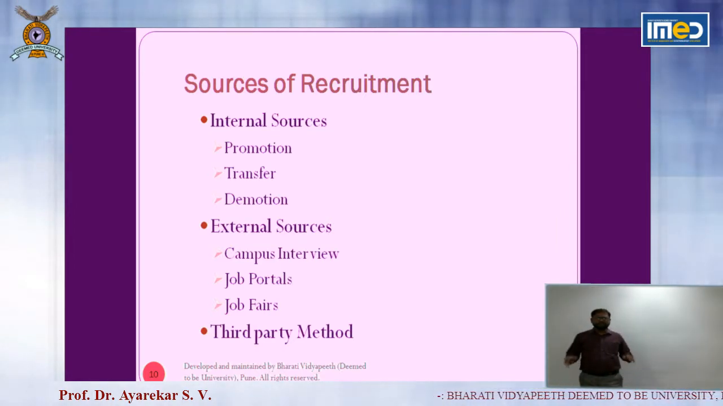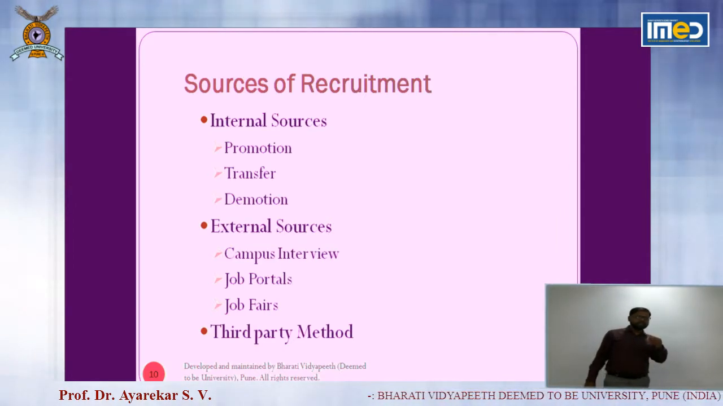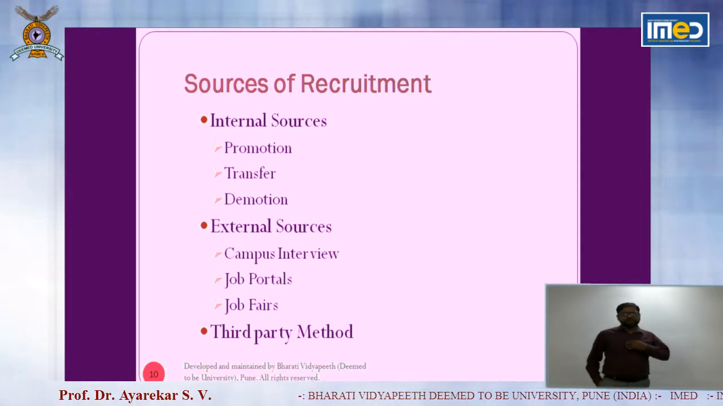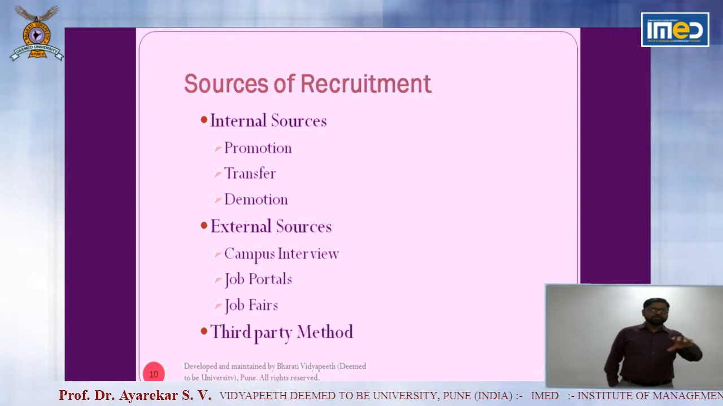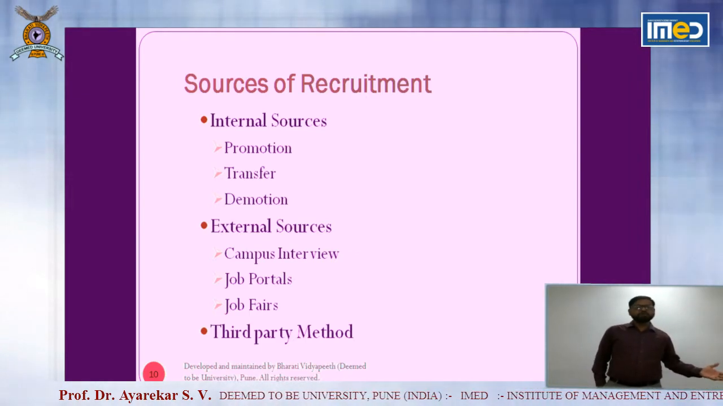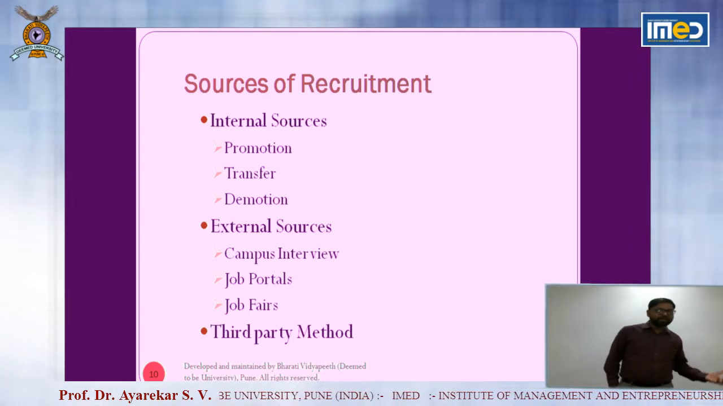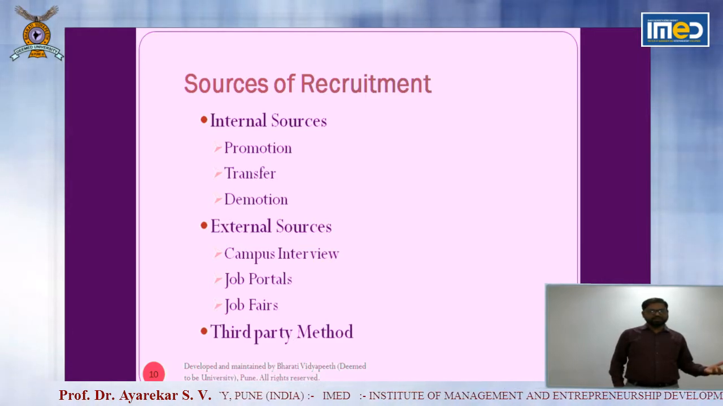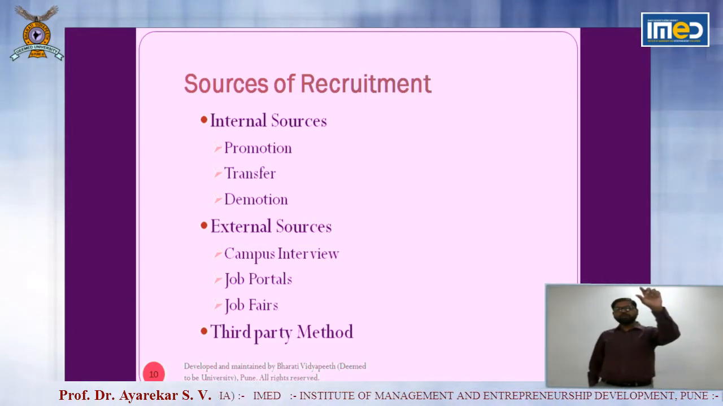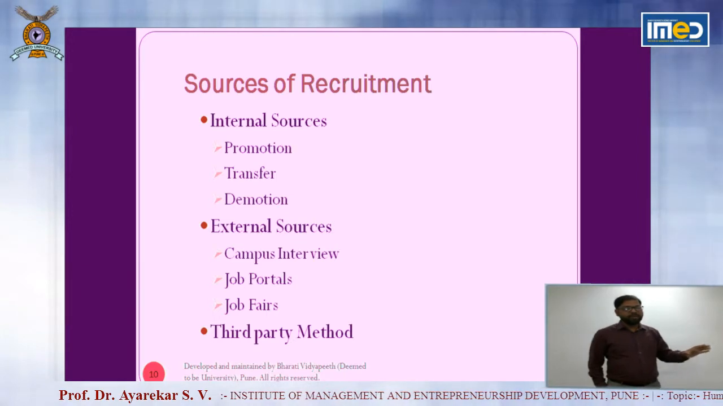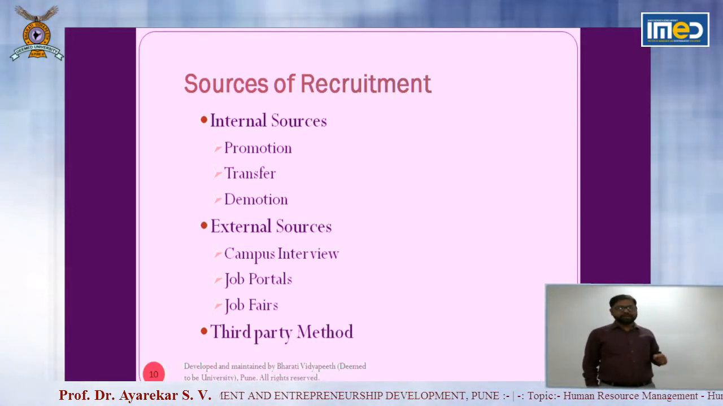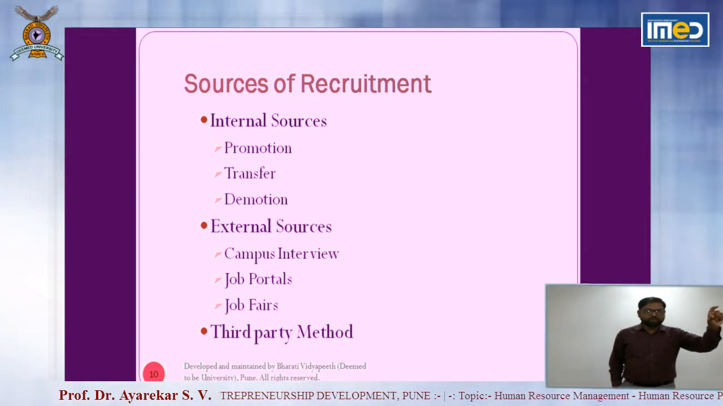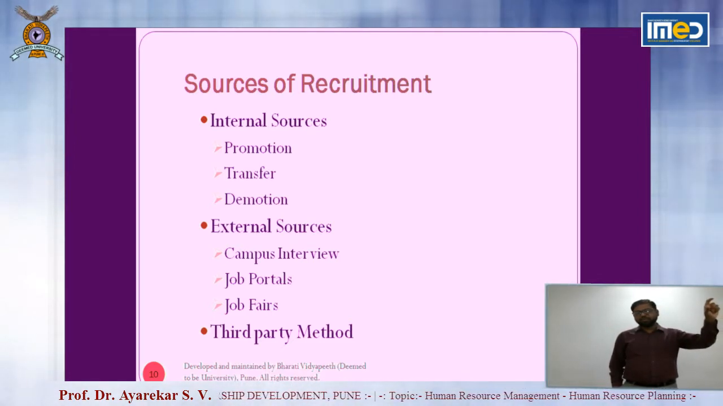Sources of recruitment. There are 3 sources of recruitment: internal sources, external sources, and the third party method also. Internal sources means we are going to take people from our own organization, from inside the organization. Okay, we want to fill these 5 positions. We have 5 eligible candidates, we are going to promote them. We are not going to allow anyone to enter from outside.